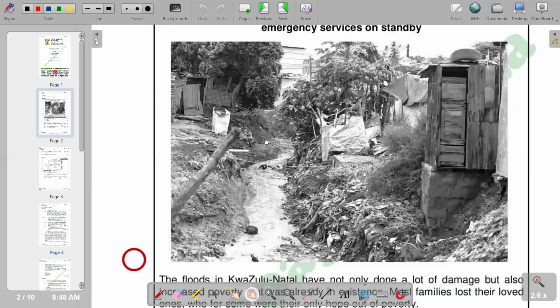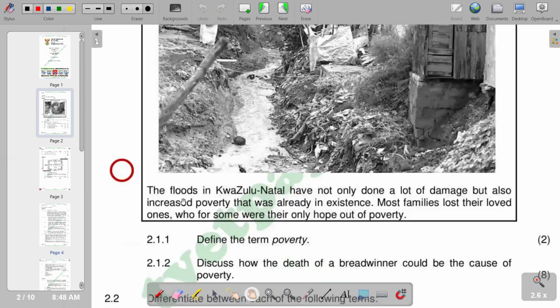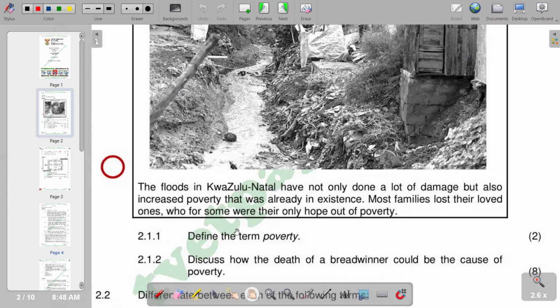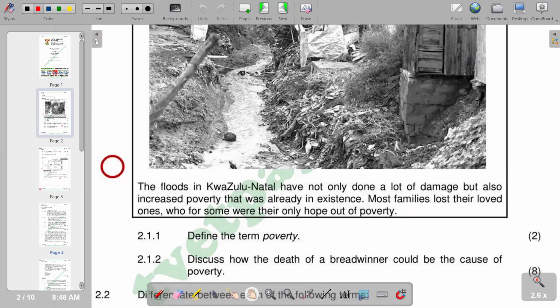And then we've also got information beneath the picture, which is that the floods in KwaZulu-Natal have not only done a lot of damage, but also increased poverty that was already in existence. Most families lost their loved ones, who for some were their only hope out of poverty. So the first question is to define the term poverty.